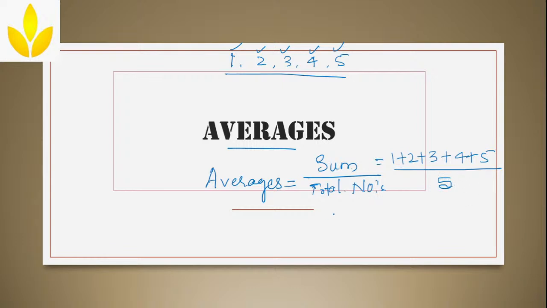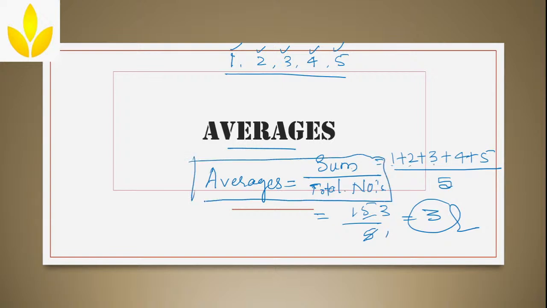Clear? Now how much will it be? 1 plus 2 is 3, 3 plus 3 is 6, 6 plus 4 is 10, 10 plus 5 is 15. So 15 divided by 5, the average of all these 5 numbers is 3. This is how you will find the average, correct? The same average concept we will be using in this class. I hope everyone understood this part, and after this there will be something called a weighted average.